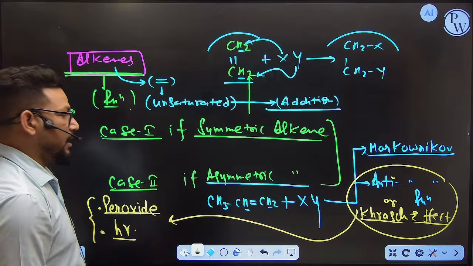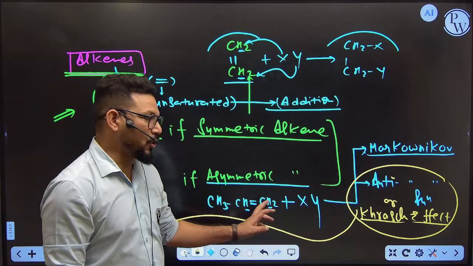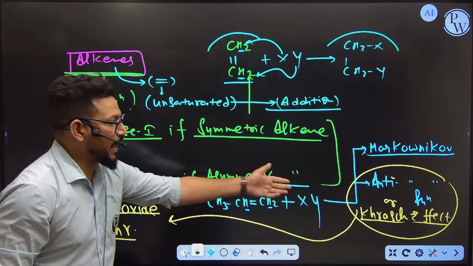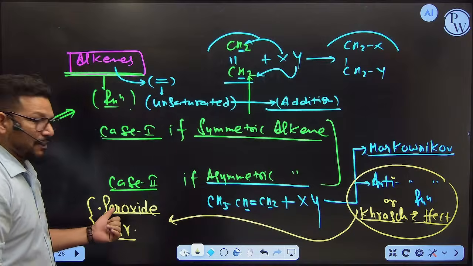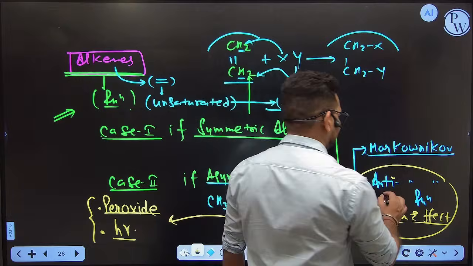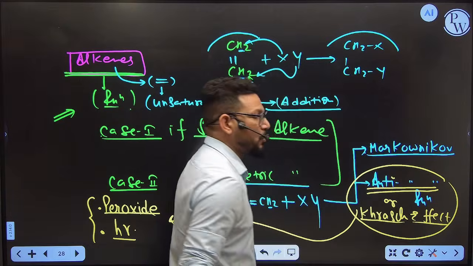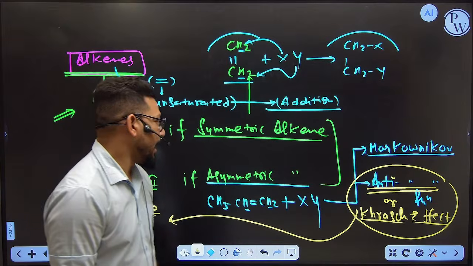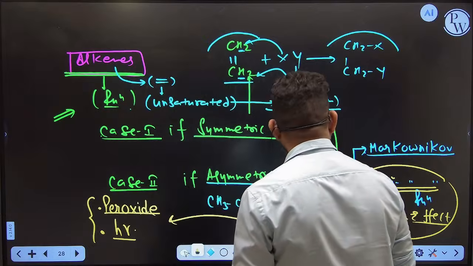So whenever you see any asymmetric hydrocarbon reacting with any kind of XY compound and peroxide is available there and sunlight is available there, you can say without any hesitation that anti-Markovnikov rule is going to happen.